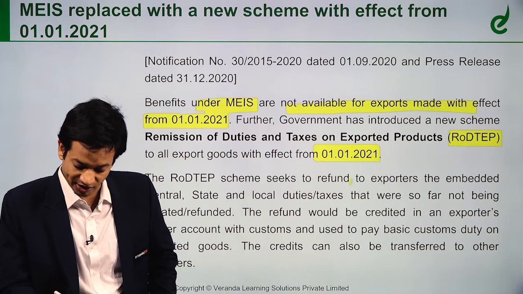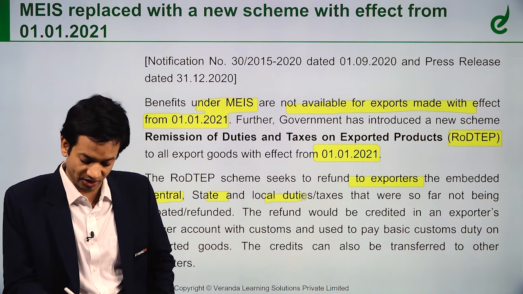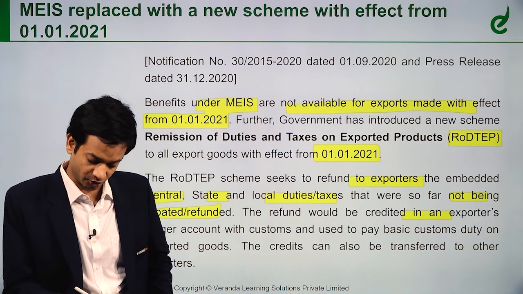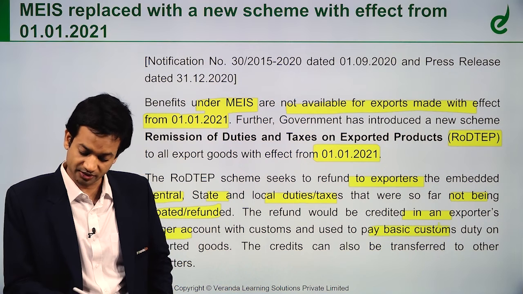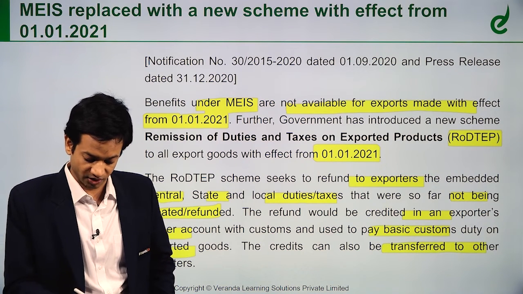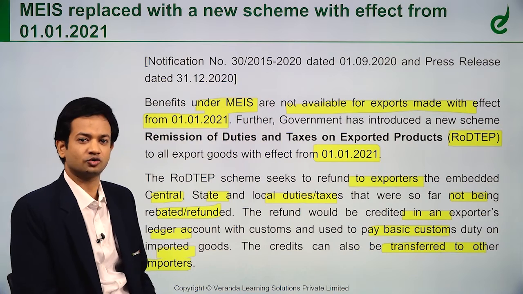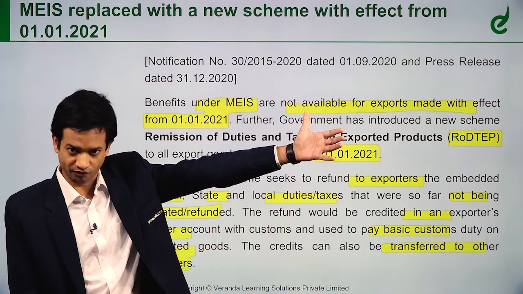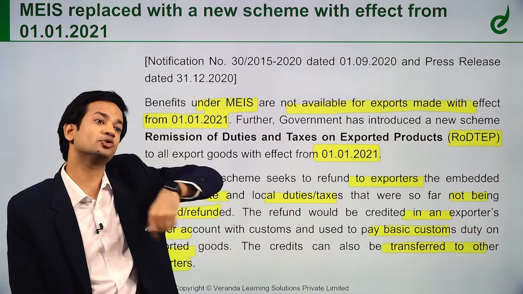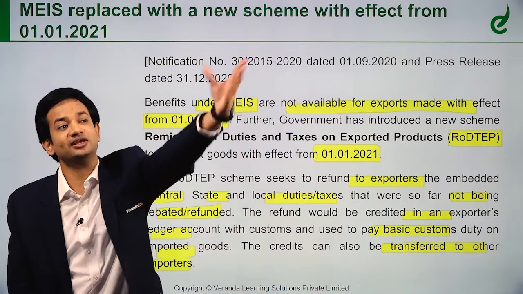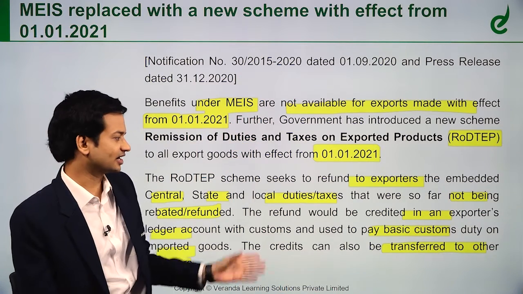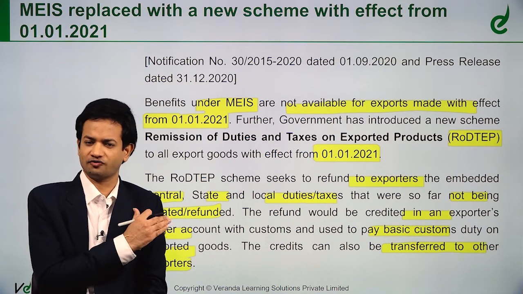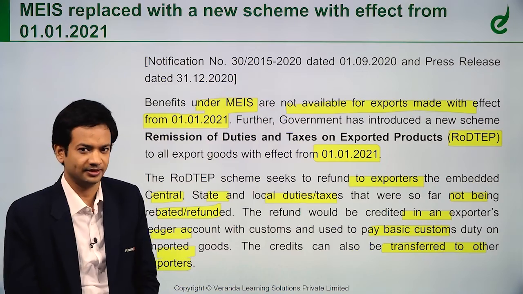This scheme seeks to refund to exporters the embedded central, state and local taxes and duties that were so far not being rebated or refunded. The refund would be credited to an exporter's ledger account with customs and used to pay customs duty on imported goods. The credits can also be transferred to other importers. Like MEIS, where you could either use the script against your own import of goods or sell it to someone else who can use it against his imports, the credit can similarly be transferred. So MEIS goes off and RODTEP comes in, right friends.